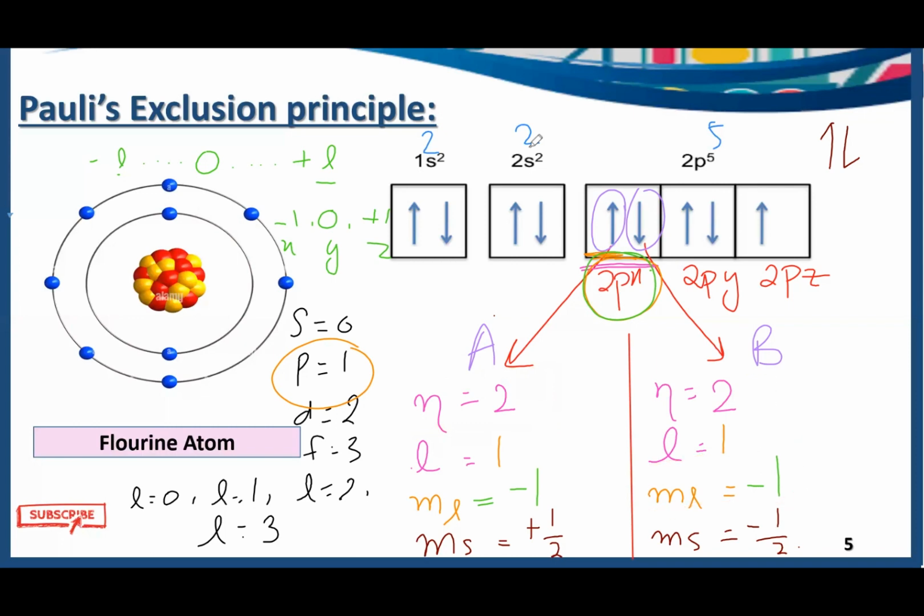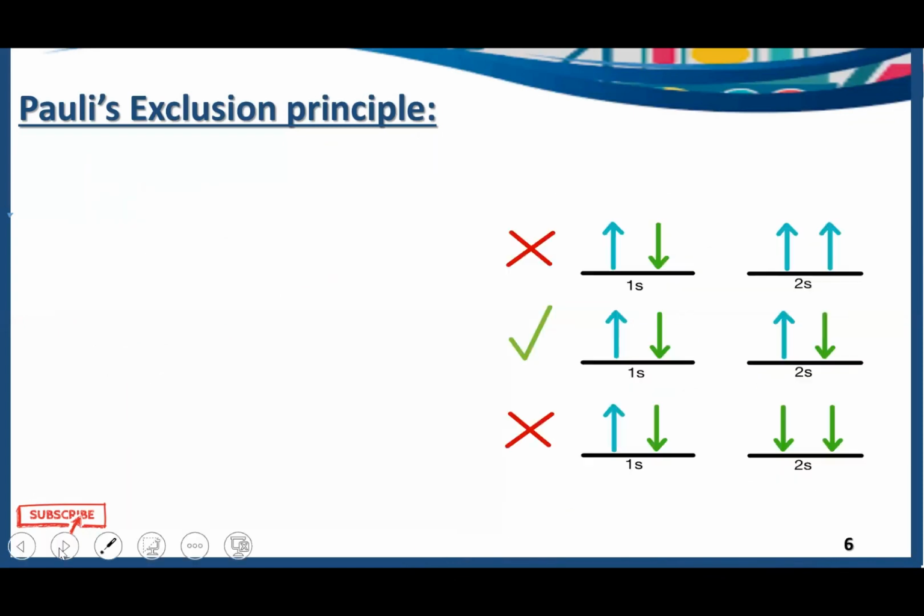Now let's talk about the fourth one. The spin quantum number for electron A is equal to plus 1 by 2, and the spin quantum number for electron B is equal to minus 1 by 2. So here you can see the difference. In all of these 4 quantum numbers, 3 of them are the same and 1 is entirely different. So this is what Pauli's exclusion principle says, that no two electrons in an atom have the same set of 4 quantum numbers. The second rule of Pauli's exclusion principle was that in an orbital, the electrons always have opposite spin.